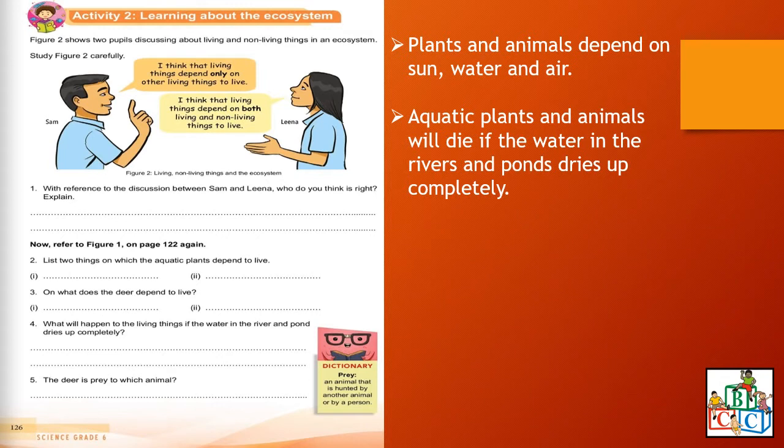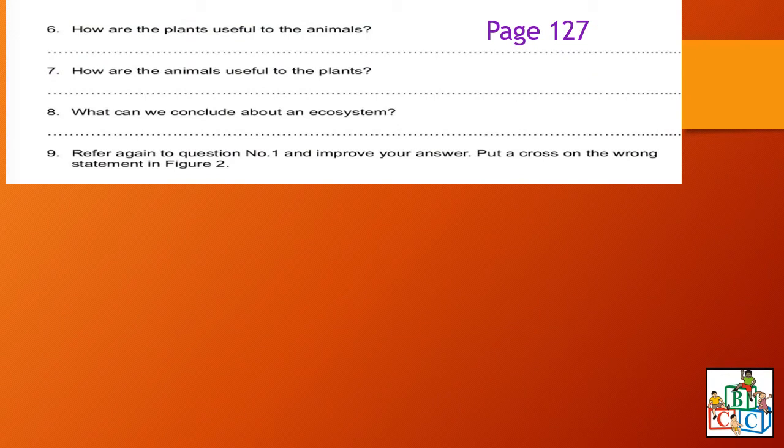The deer is prey to which animal? So here in your dictionary, a prey is an animal that is hunted by another animal or by a person. So the deer is prey to the tiger. Let us move on with other questions. Let us now take a look at page 127. We are going to read the questions.